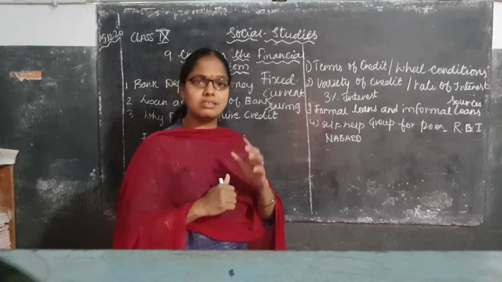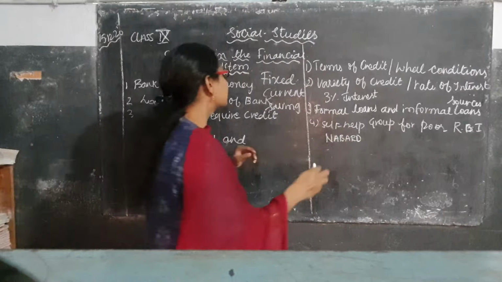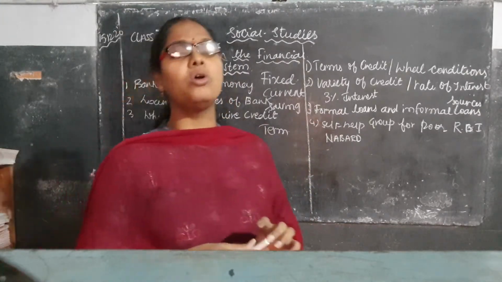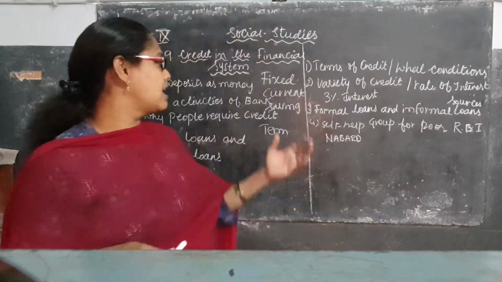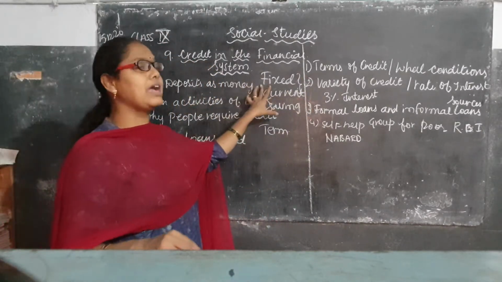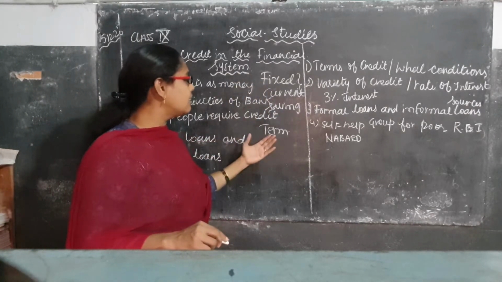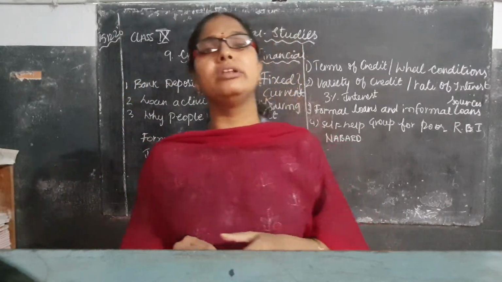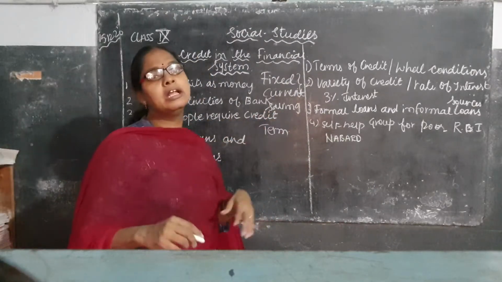Okay, what is a saving deposit account? A saving deposit account is where people save their money, and the term is not mentioned. This term is not fixed. They may withdraw within 2 months, 2 years, 1 year, 3 years, 4 years or 5 years. Unlike the fixed deposit, there is no hard and fast rule that after 5 years or 10 years you have to withdraw from the bank. This saving deposit is the type of deposit where, whenever you want, you can withdraw money from the bank. So that comes under the saving deposit account.